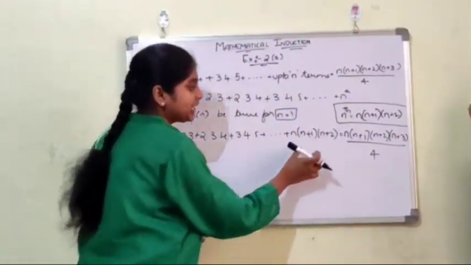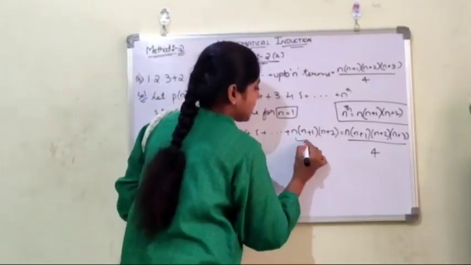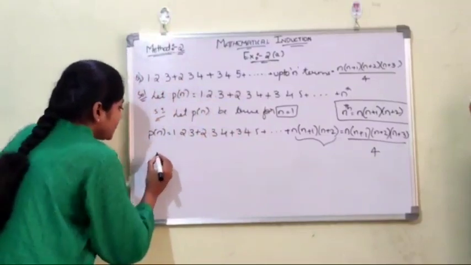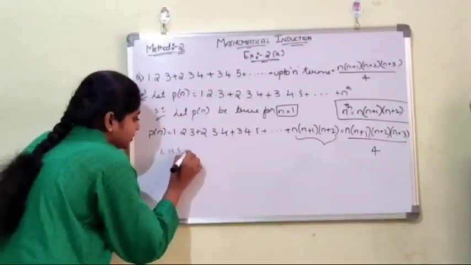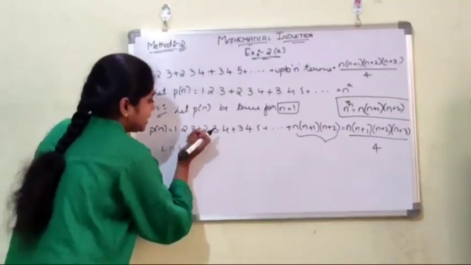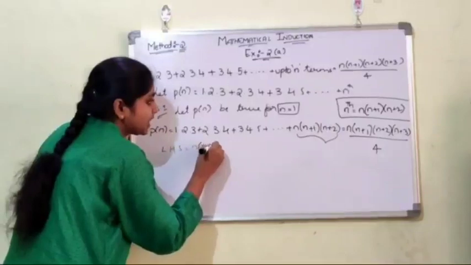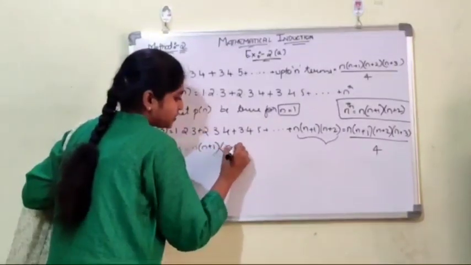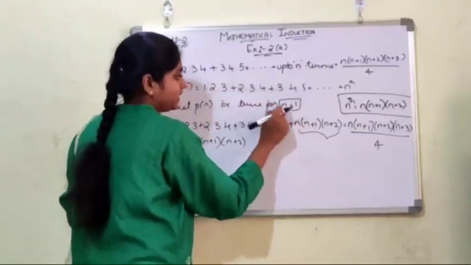Now we got the nth term, right? Now we will take the LHS value to substitute the n value. So LHS is equal to n into n plus 1 into n plus 2. Now substitute n equals 1 here.